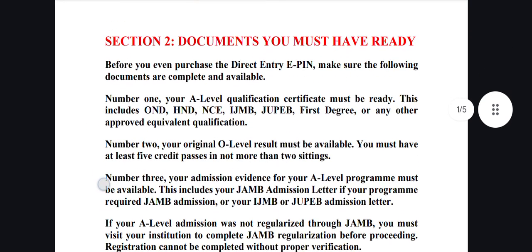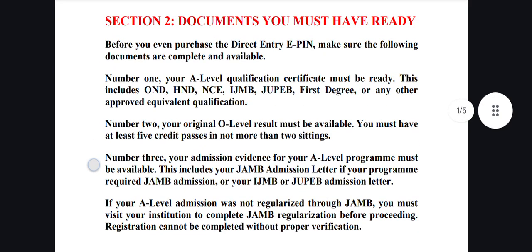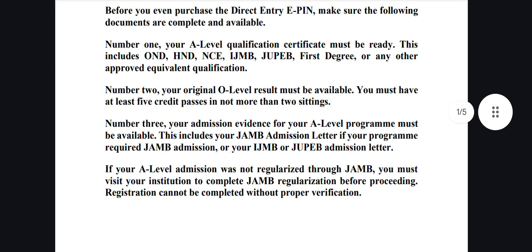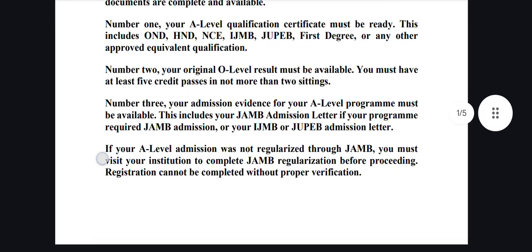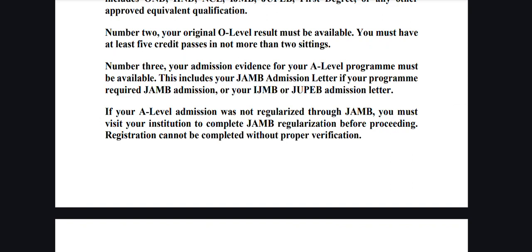So we talked about the documents you need to have, which include your OND, HND, NCE, IJMB, JUPEB, Cambridge, and first degrees. You must have your O-level result available, and it must be an O-level certificate, not a statement of result. We also talked about evidence of admission from a previous institution.